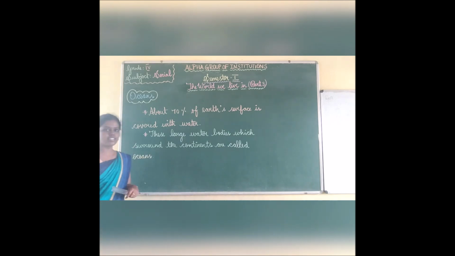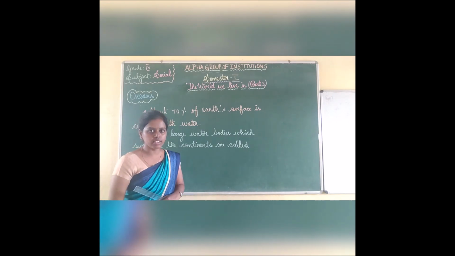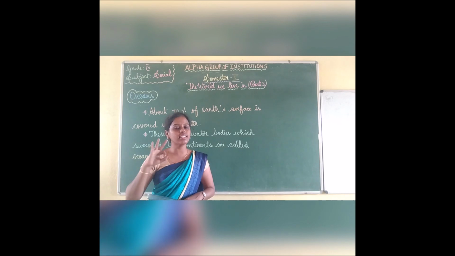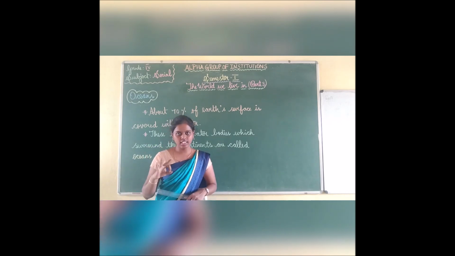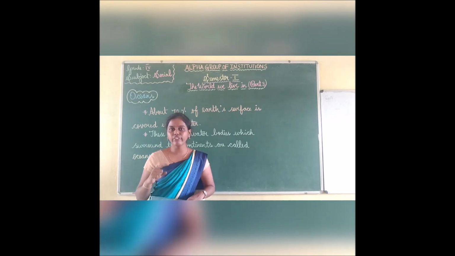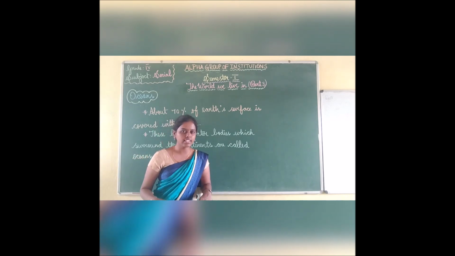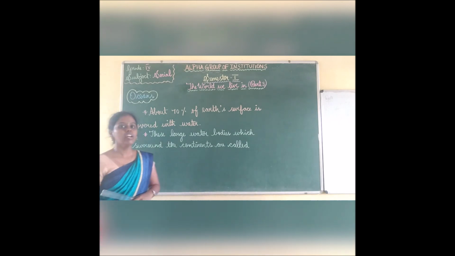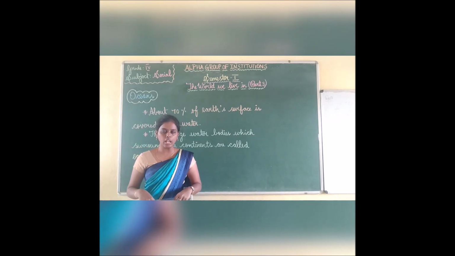So on our Earth's surface, 70% is covered with water and only 30% is land surface. That land surface is surrounded by water bodies, and those water bodies are known as oceans. We have 5 oceans in our world.